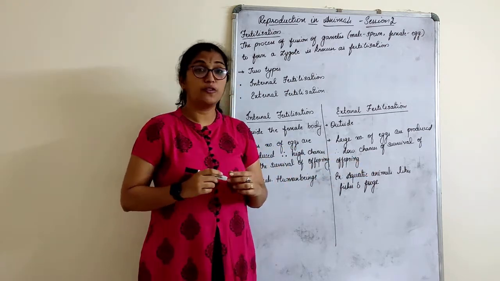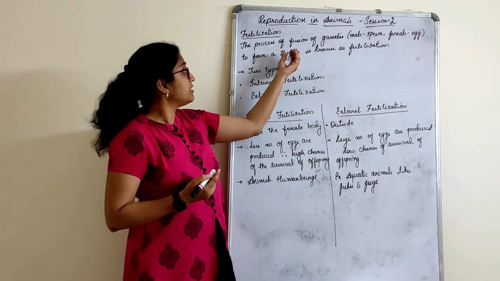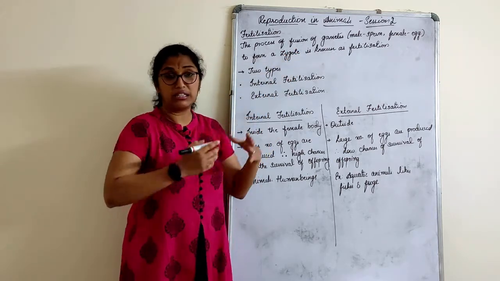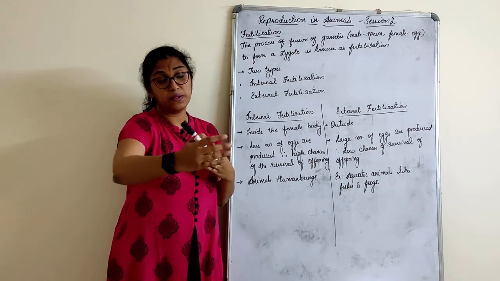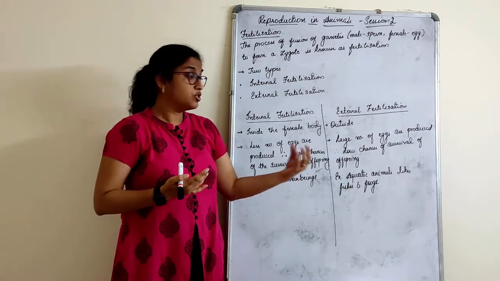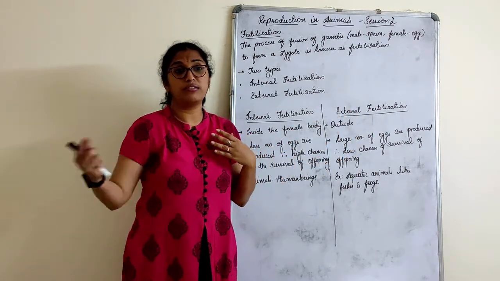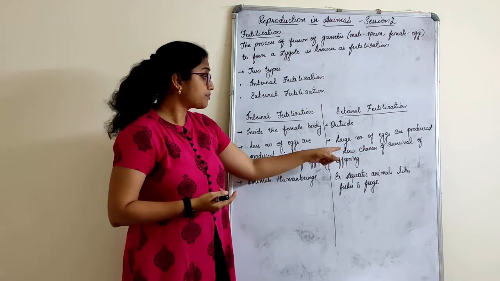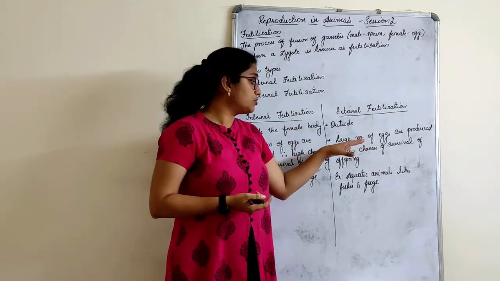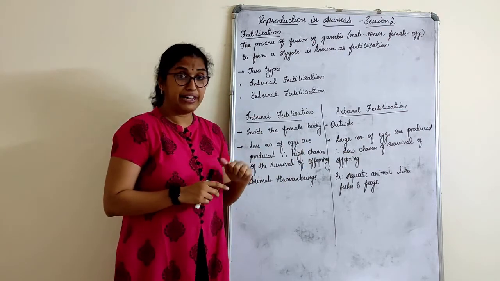Now, what is an offspring? See, I told you we get a zygote here. That zygote further develops to an embryo, to a fetus, and then a baby is born, right? So offspring is nothing but the children of the parents. When we talk about parents to the children, it's called an offspring. When a large number of eggs are produced, that is why there are very low chances of survival.